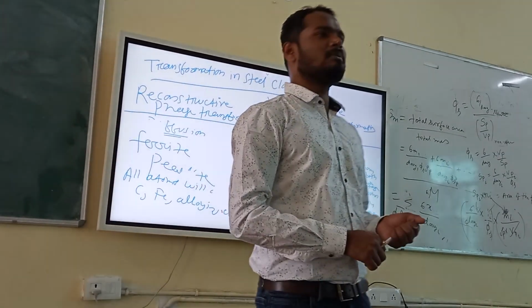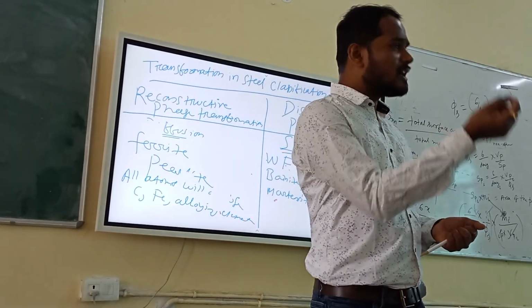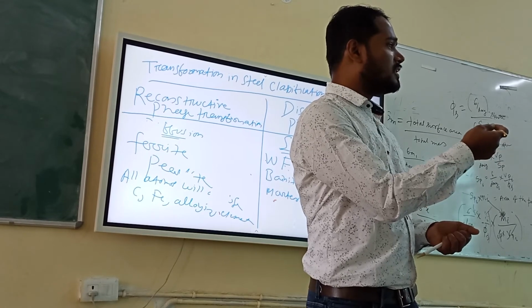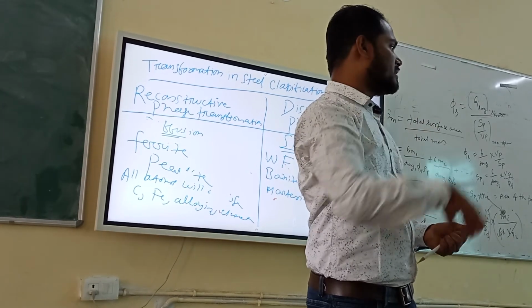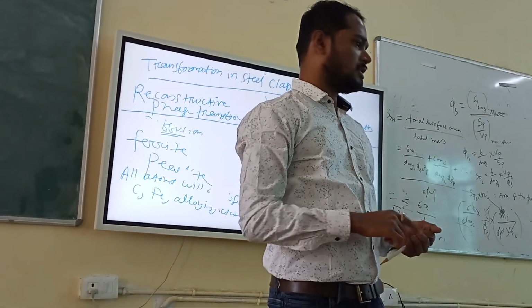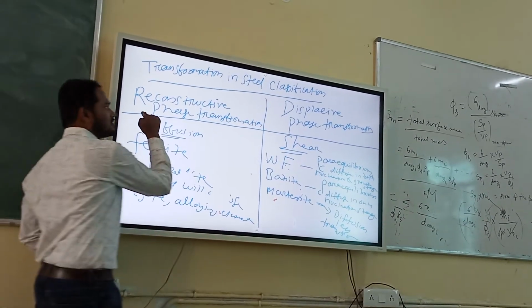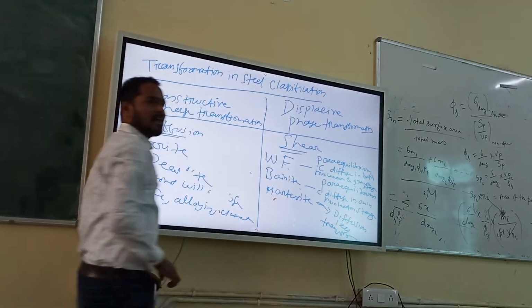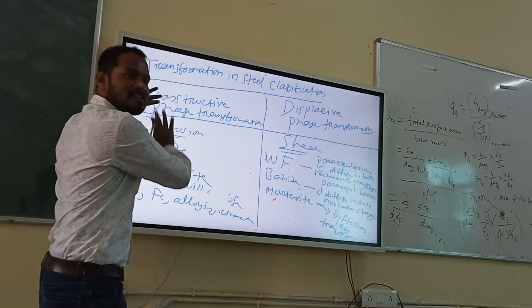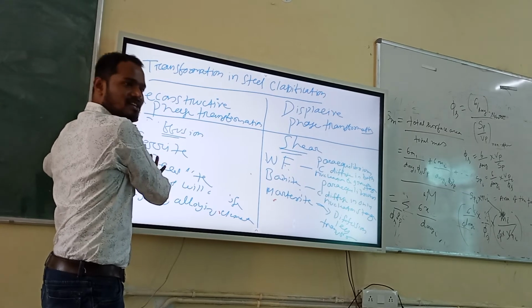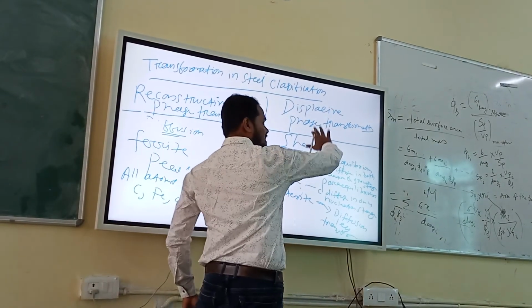Why? Because you understood carbon is a very small atom. If you look at the radius of the carbon atom and the radius of iron, carbon is very small, right? So if you raise the temperature slowly, it will diffuse. But if you want to move iron, you have to go to a very high temperature. Then only will the iron atom change its position. You understand my point? So can you tell me, in this kind of transformation and in this kind of transformation, where is the driving force high and where is it low? Driving force is maximum here, very good. That's why diffusion is happening.